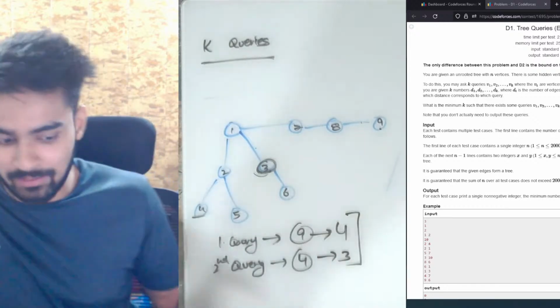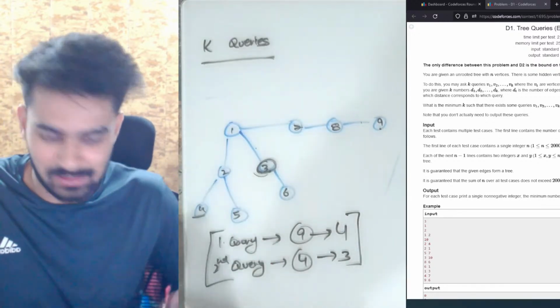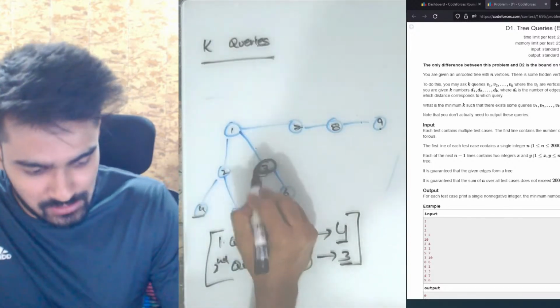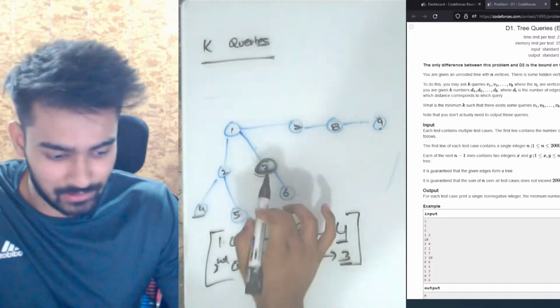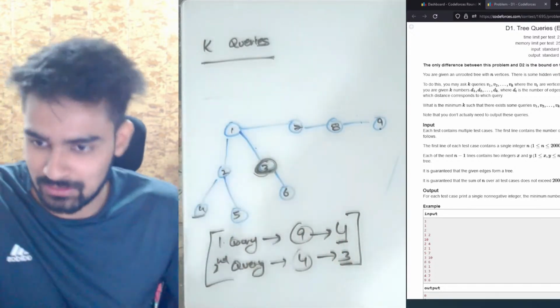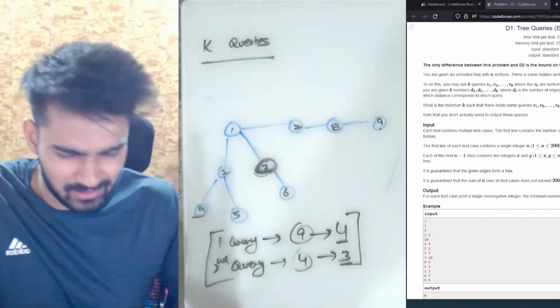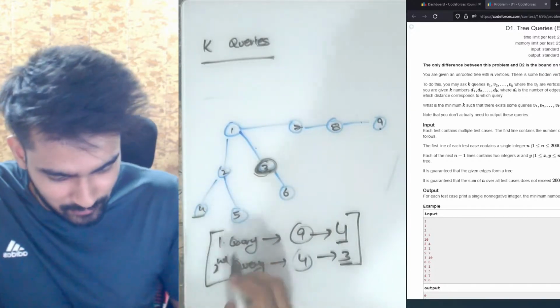What the question is asking me is, what is the minimum number of queries I need to make such that, by using these distances, I am able to find which node is hidden. Now this hidden node can be any node. It is not fixed, and you're not given which node is hidden. So that is the complete problem. It's a little vague. Let me make it more clear. The answer for this is 2 only.